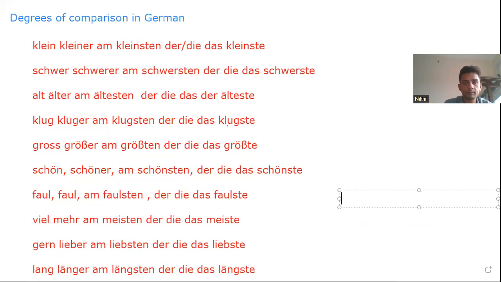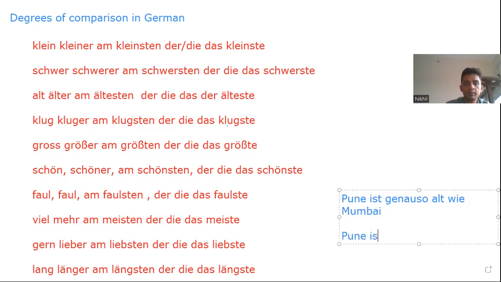So say "alt." Pune is genauso alt wie Mumbai: Pune is as old as Mumbai. Pune ist älter als Mumbai, more old than Mumbai, older than Mumbai.